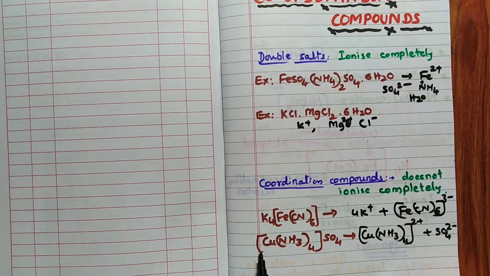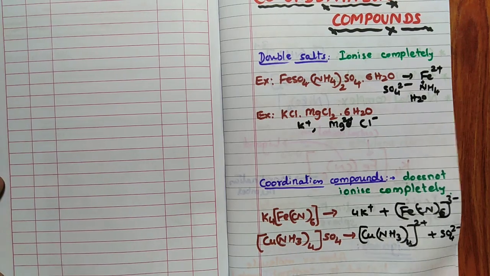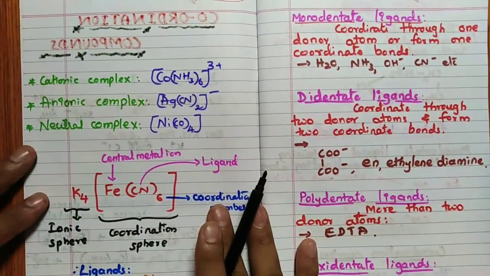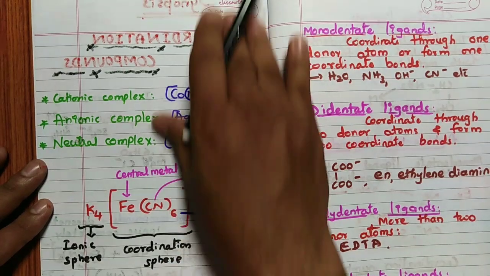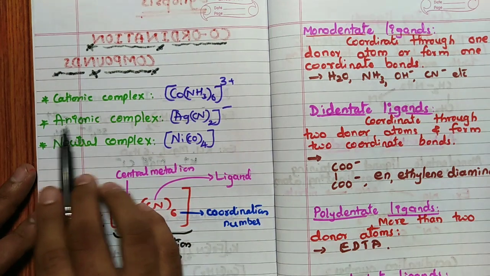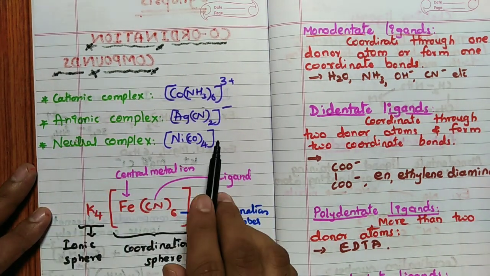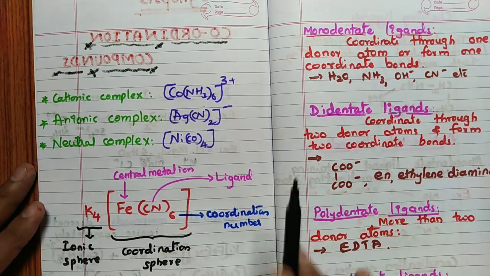Very important, this is the coordination sphere, what we call the square bracket. Whatever is inside that will never ionize; only the outside will get ionized, remember. So total 2 ions, 2 plus and SO4, are formed here; here 4 plus 1, 5 ions are formed in total. So remember, this is the coordination compound introduction part. Then we will see the types of complexes. Cationic complex, so the charge will be positive; anionic complexes, the charge will be negative; and neutral complex, in which there is no ion outside the coordination sphere.